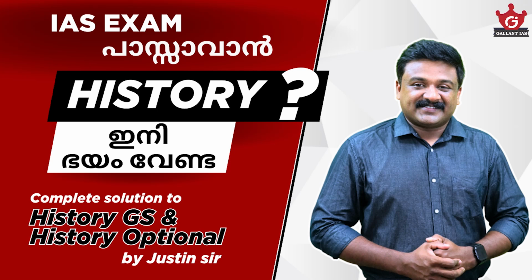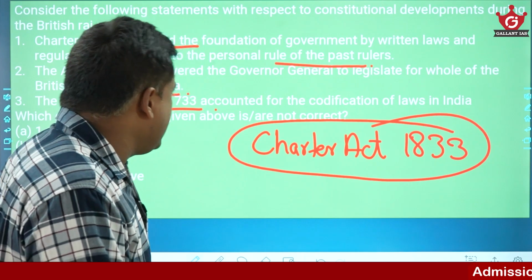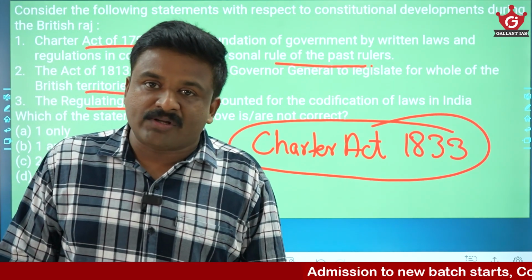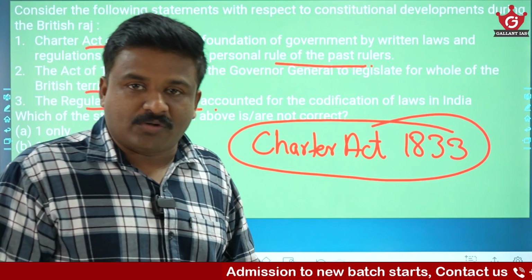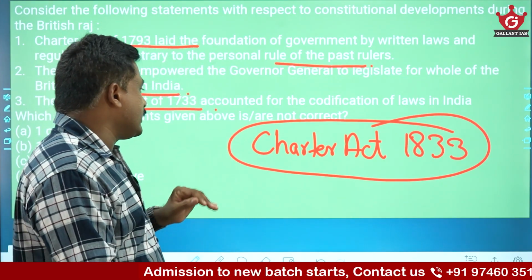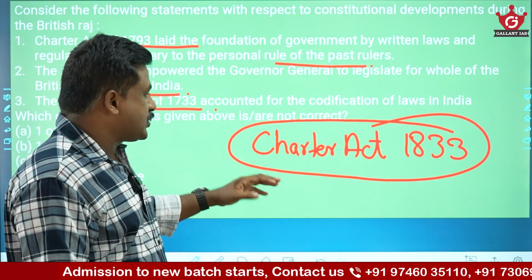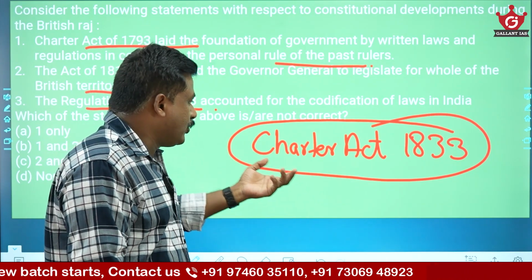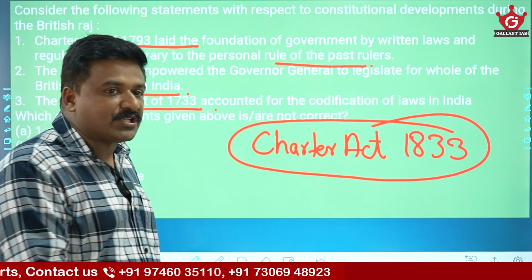Till then it was Governor General of Bengal. And the first Governor General of India, William Bentinck, was appointed. Under him, a law commission was appointed, and the chairman was Macaulay, and the codification of law process was duly taken care of. So all this, centralization of administration and codification of the laws, is credited to the Charter Act 1833.